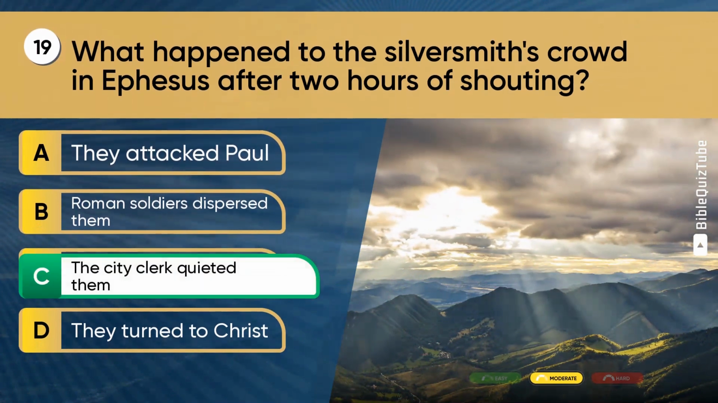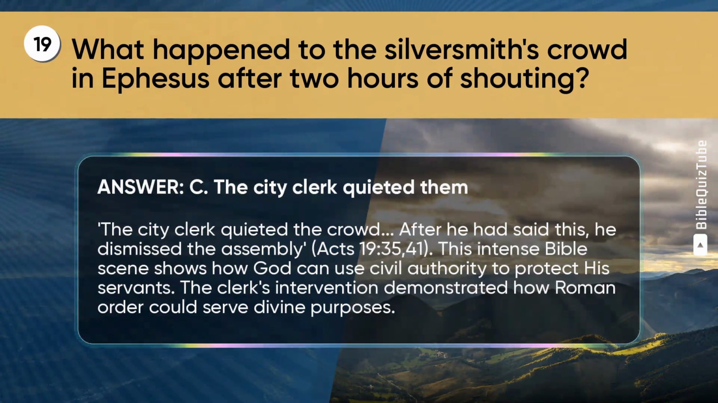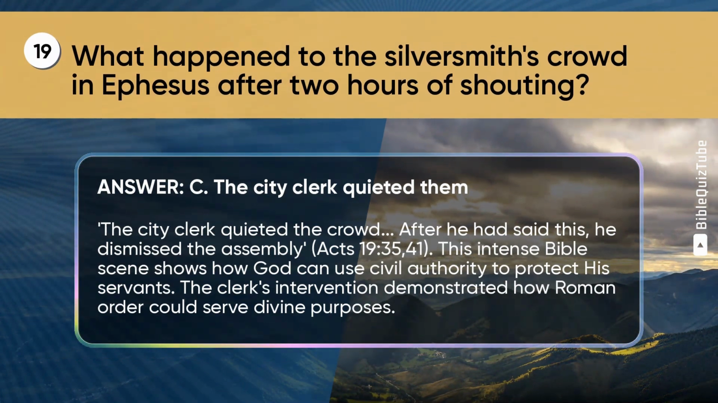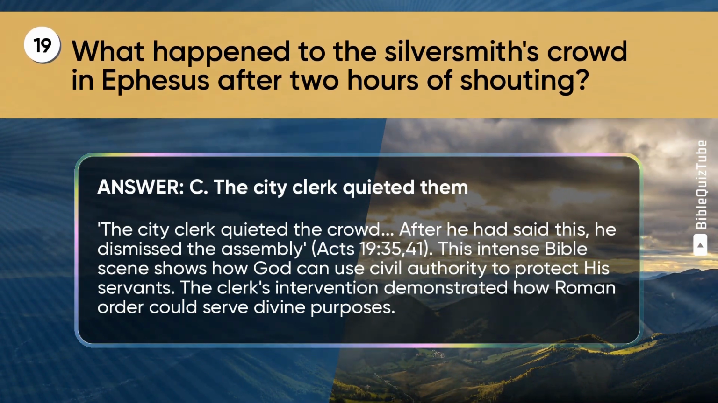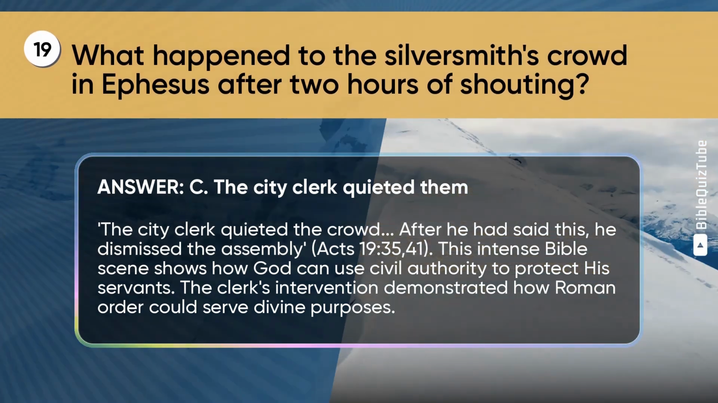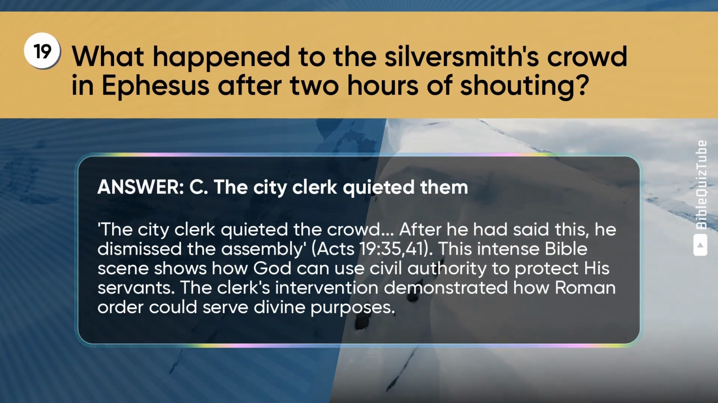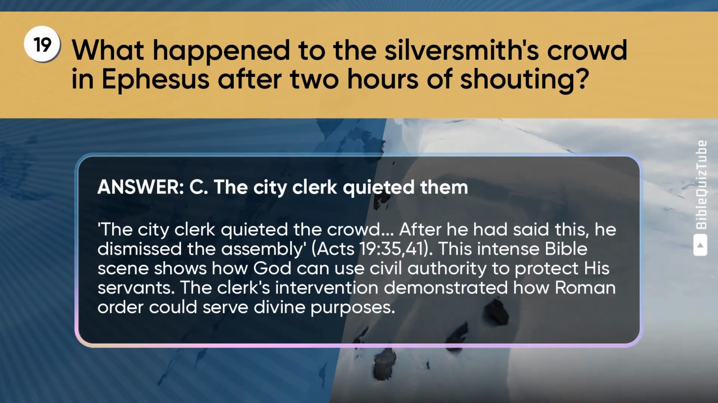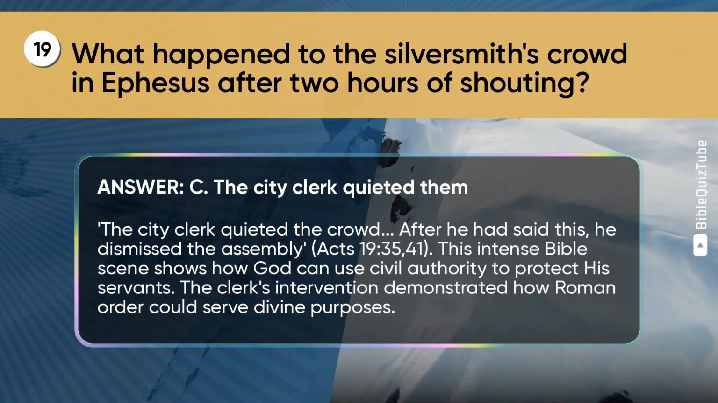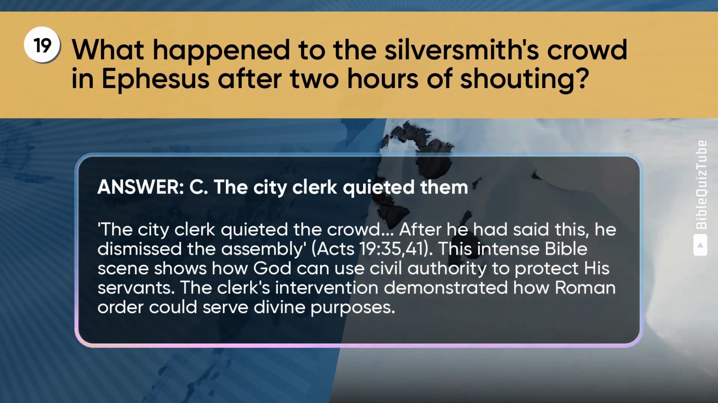The correct answer is C. The city clerk quieted them. The explanation. The city clerk quieted the crowd. After he had said this, he dismissed the assembly, Acts chapter 19 verses 35-41. This intense Bible scene shows how God can use civil authority to protect his servants. The clerk's intervention demonstrated how Roman order could serve divine purposes.